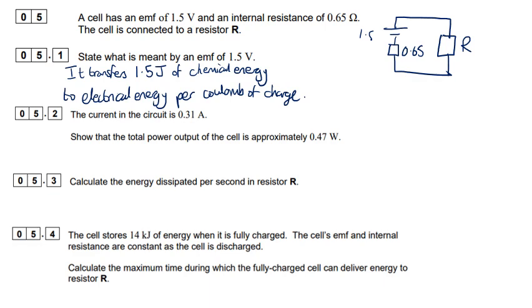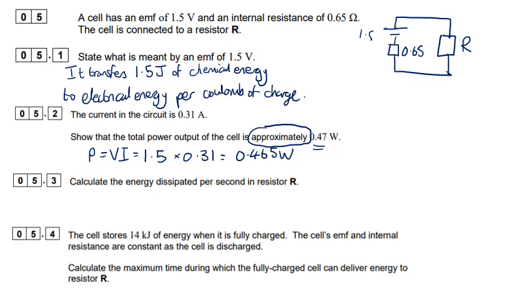The current in the circuit is 0.31 amps. Show that the total power output of the cell is approximately 0.47 watts. Okay, so this is hopefully quite an easy mark to get. So P equals VI. So 1.5 volts times 0.31 amps, and it gives 0.465 watts. Now this is another one where it has the word approximately in, so you need to go to at least one more significant figure than what it's asking you to find to show that it's approximately that.